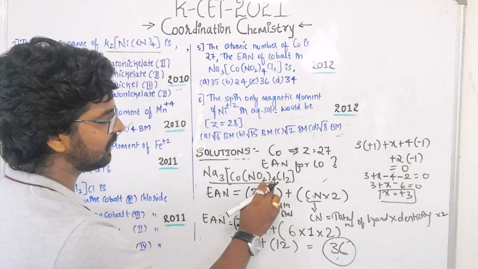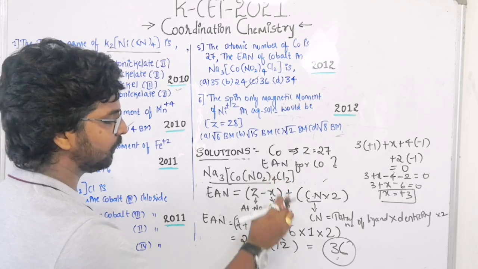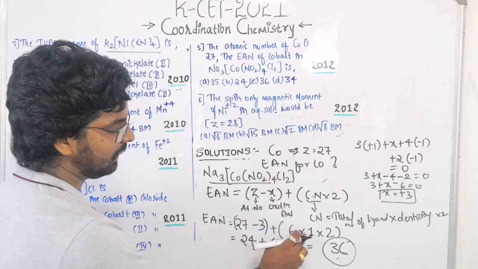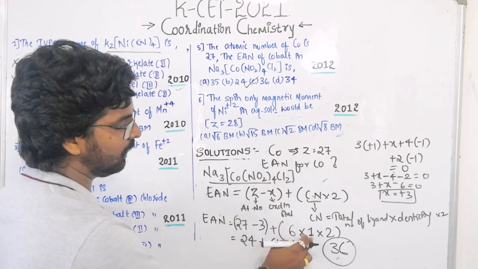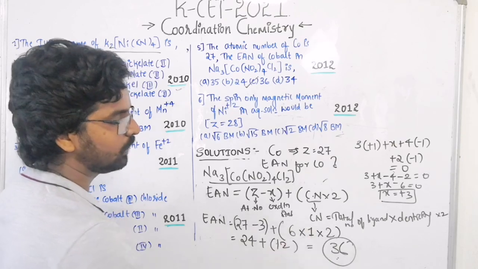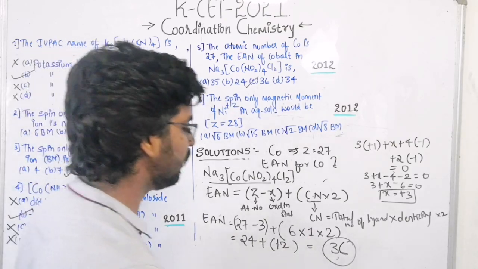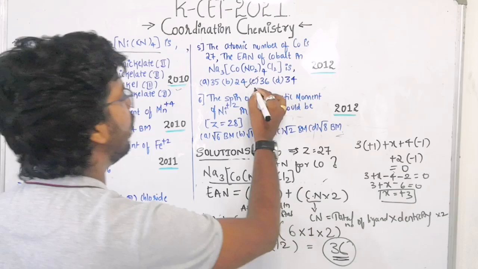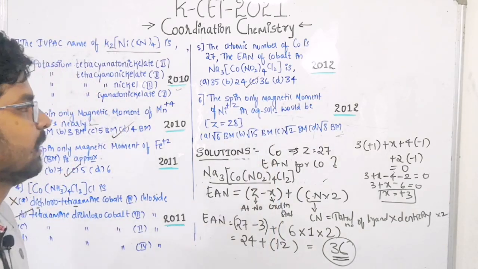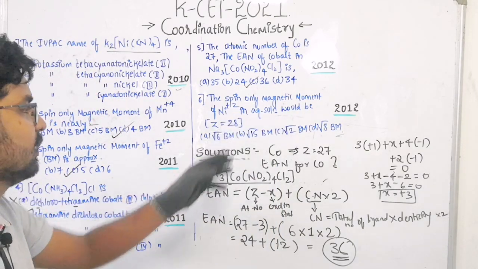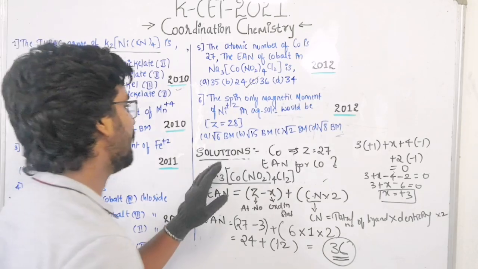Here 6 ligands are there, 4 from nitro and 2 from chloro, that means 6 is there, and both of these are monodentate, that means denticity is 1 here. So the answer is 36. So option C is the right answer. And when it comes to 2012, there is another question based on the spin only magnetic moment.